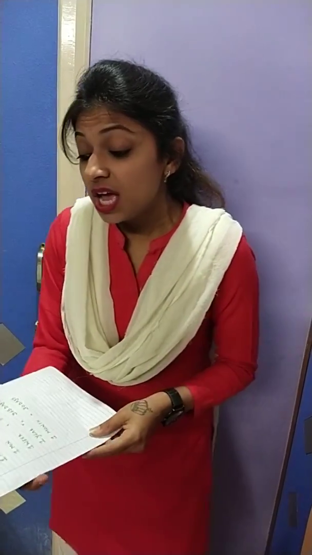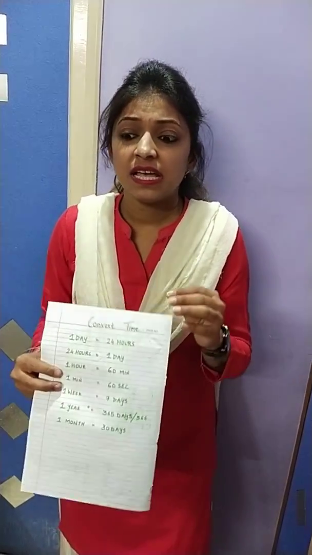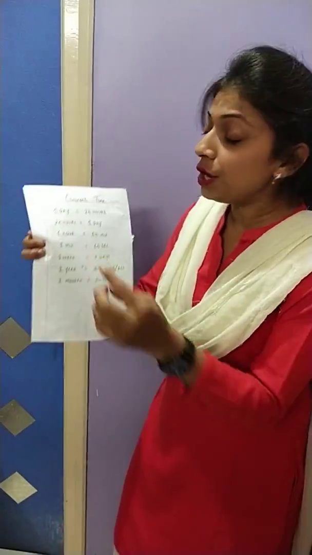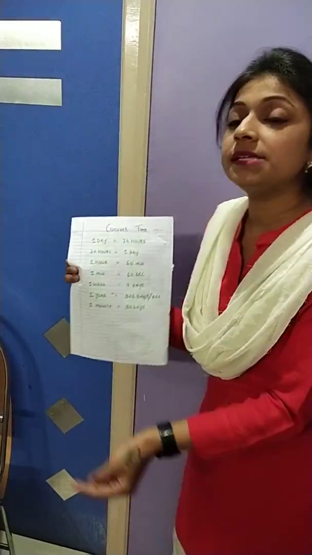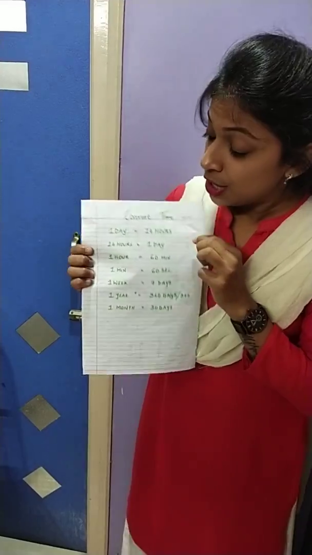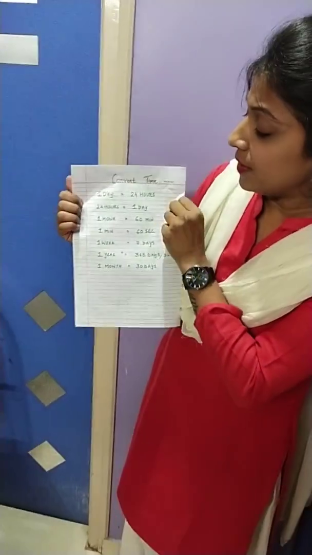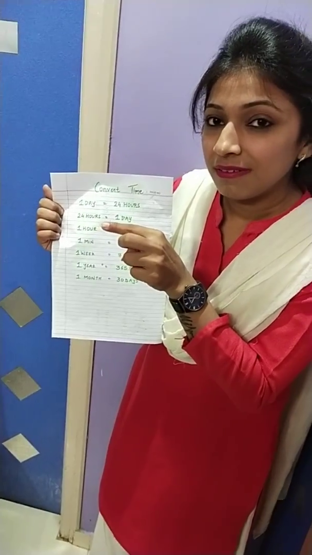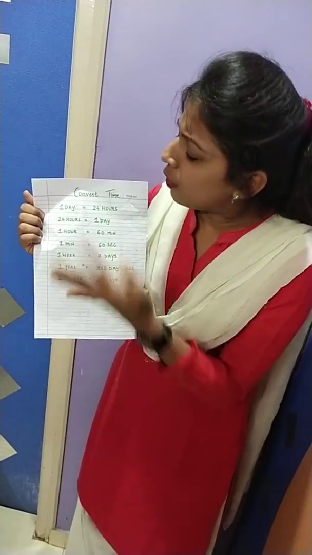Now if I say that I want to convert 5 days into hours, how will I convert that? First of all, we all know that 1 day is equal to 24 hours. So can we multiply this 24 hours by 5? Because I want to find it out for 5 days.